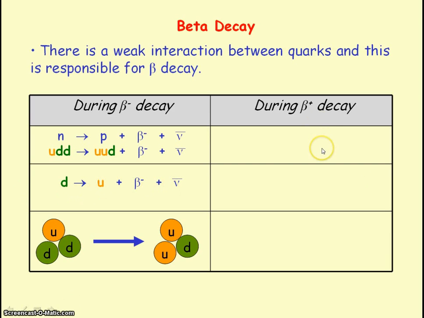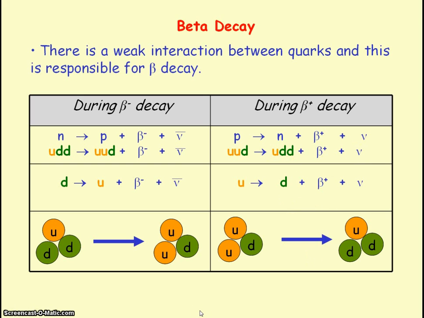For beta plus decay, a proton changes into a neutron plus a positron, which is our beta plus particle, and a neutrino. So in terms of quark structures, an up, up, down quark structure of the proton changes into an up, down, down quark structure for that of a neutron. So we have an up quark changing into a down quark during beta plus decay.